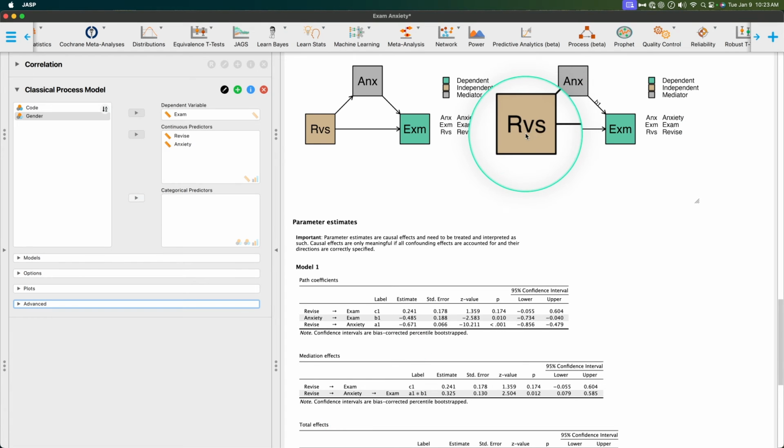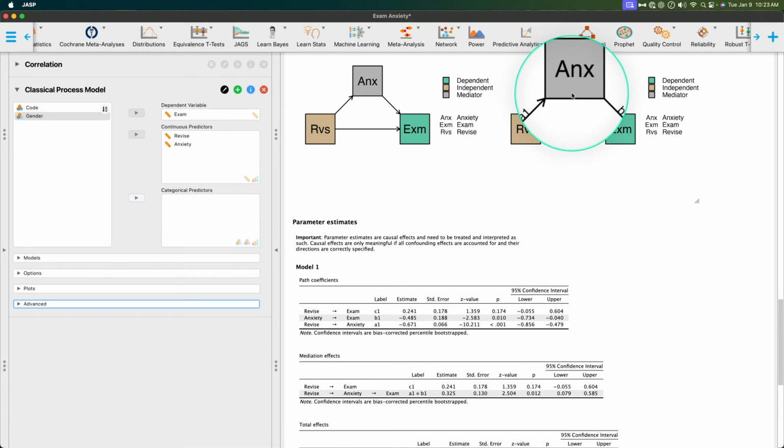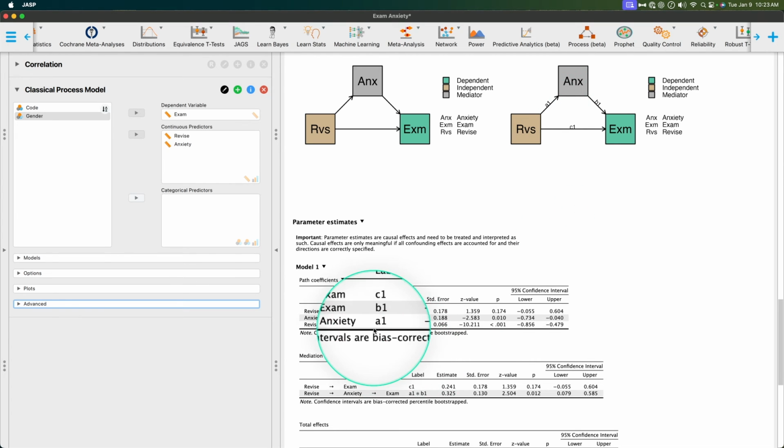Now let's look at how much revising impacts one's anxiety. Does it lower it? Should it lower it? Conceptually speaking, the more time you spend revising or studying for an exam should reduce your anxiety for said exam because you're doing the learning, the studying, the preparation that you need. Of course, there are other factors involved. So we would expect that yes, for every additional hour, we will reduce our anxiety, okay? So that is path A1, and that's down here, right?